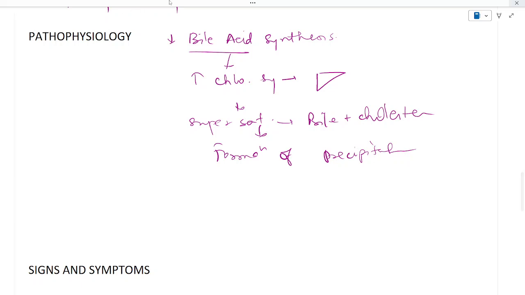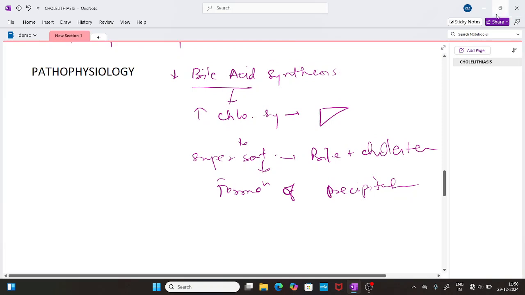Just a second. Let me check if it is moving or not. Okay, it's okay. Fine.